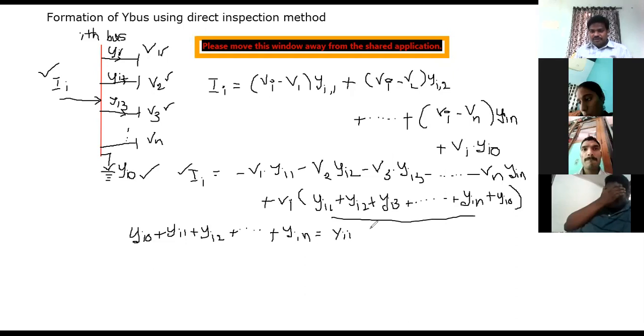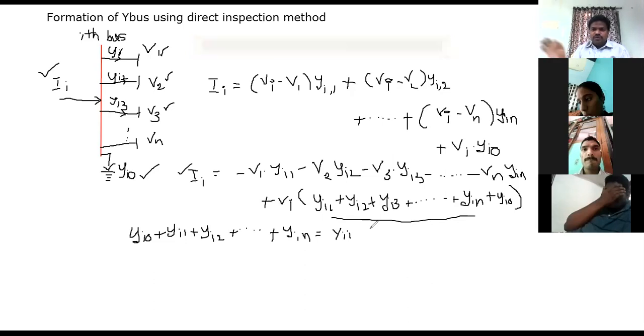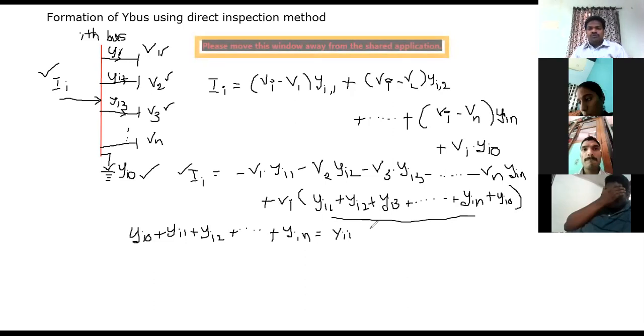Self admittance means the sum of the admittances connected to a particular bus. Suppose I consider the ith bus as a particular bus, let us consider i is equal to 1, 2, 3, whatever it may be. If I consider i is equal to 1, the first bus, how many admittances have been connected to that first bus? You need to add all those admittances in order to obtain the self admittance of that particular bus.